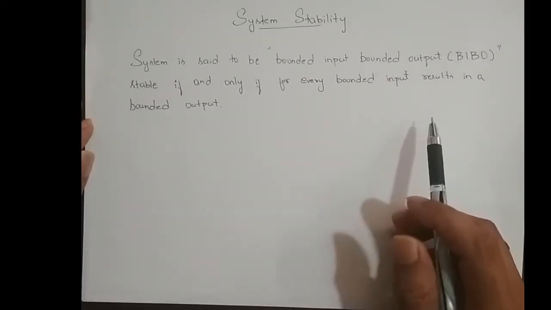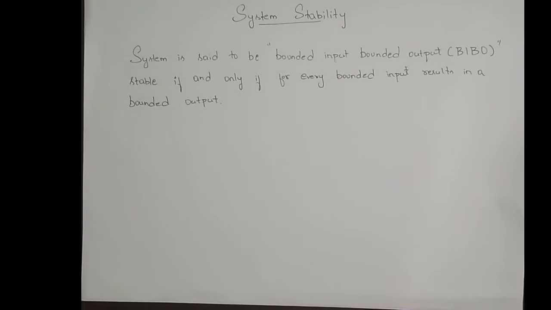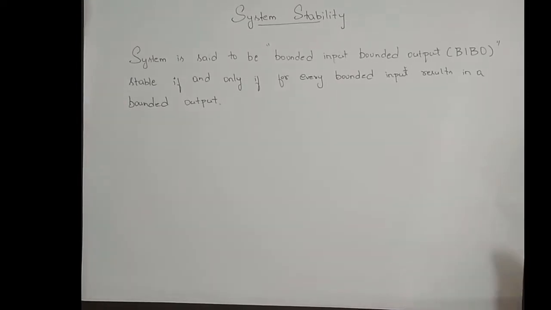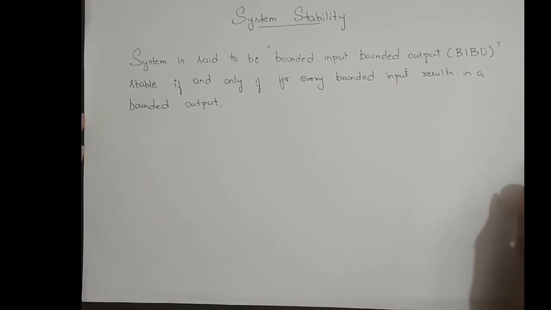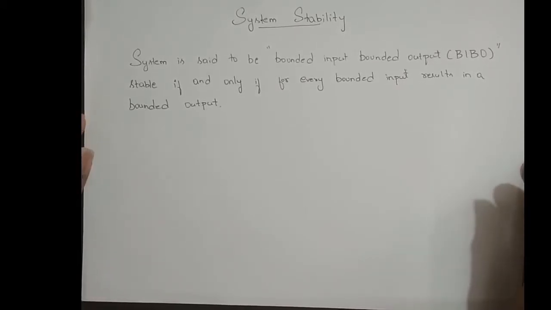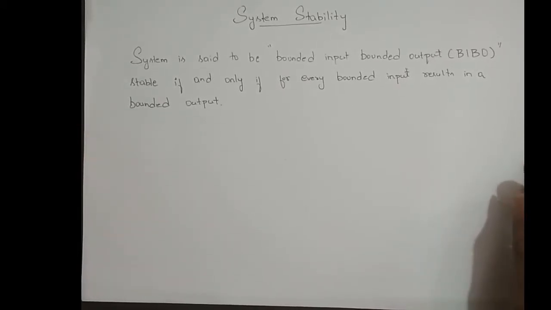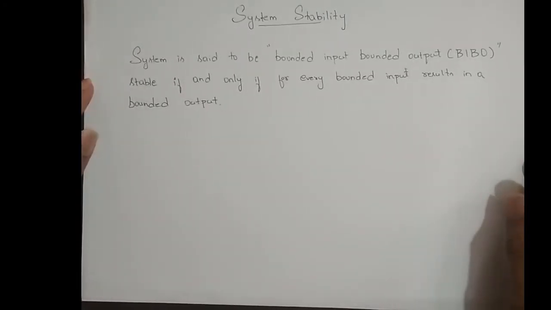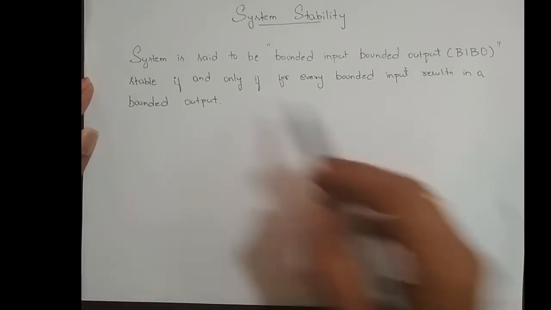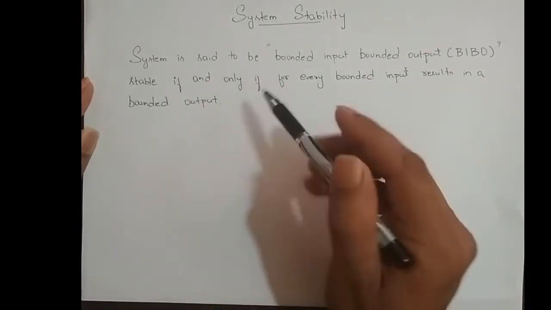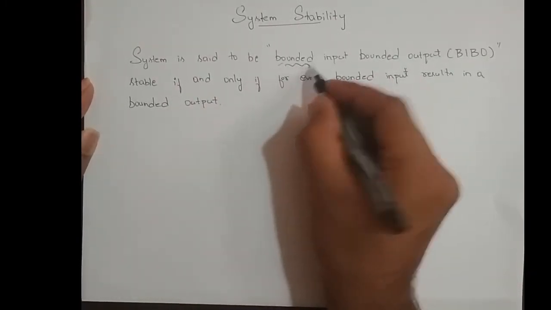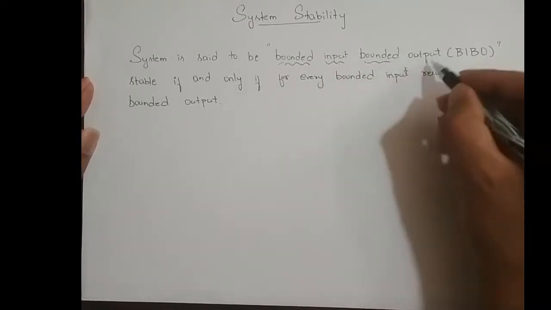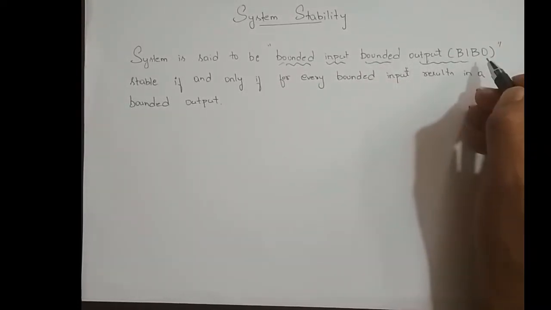Hey guys, we shall discuss system stability here. A system is said to be stable if for every bounded input it gives us a bounded output. I mean to say, a system is said to be bounded input, bounded output stable.